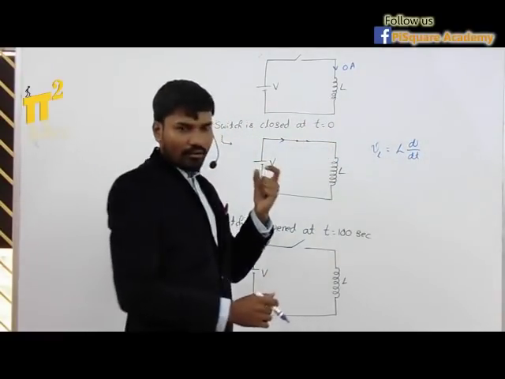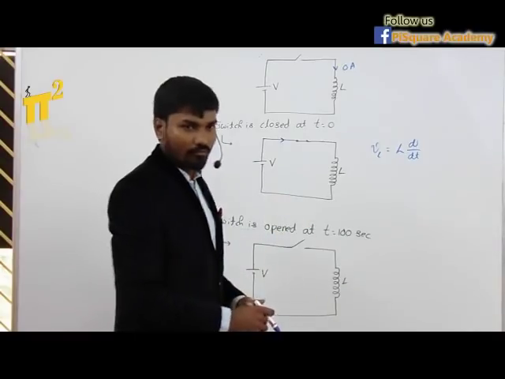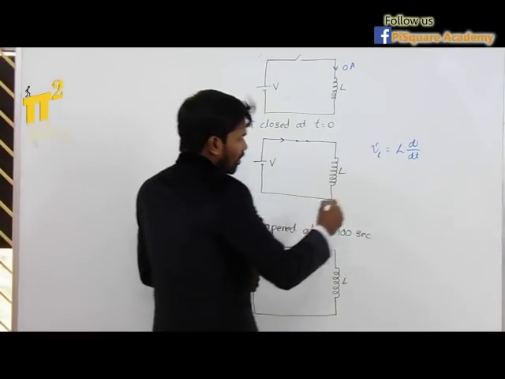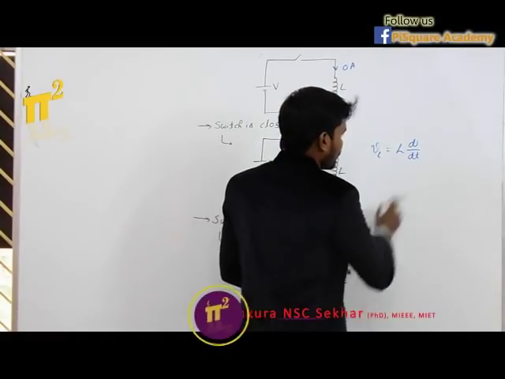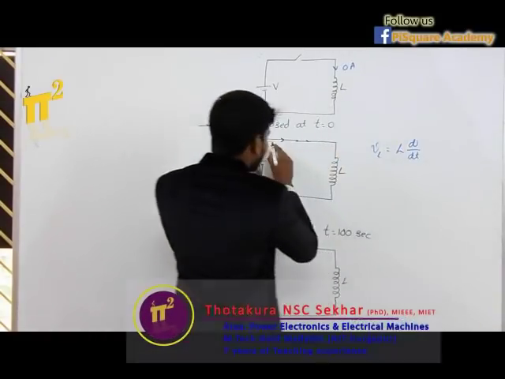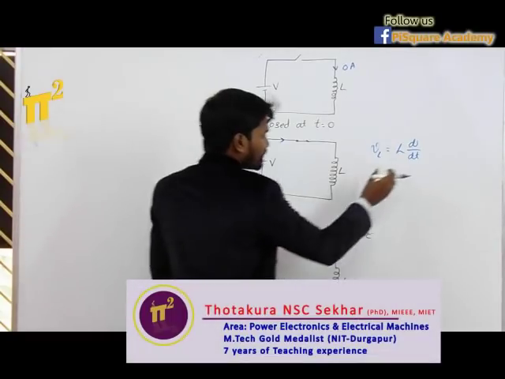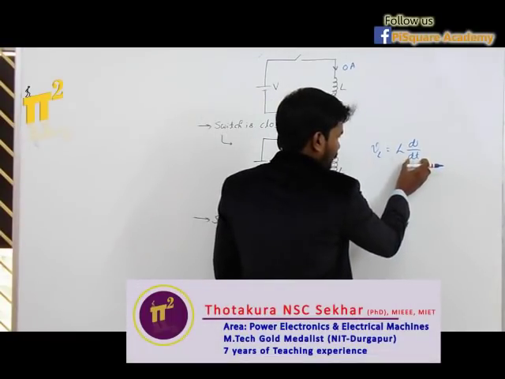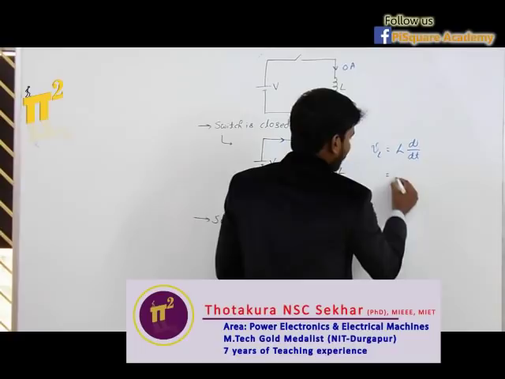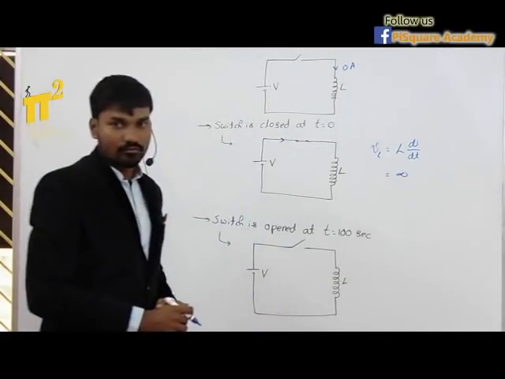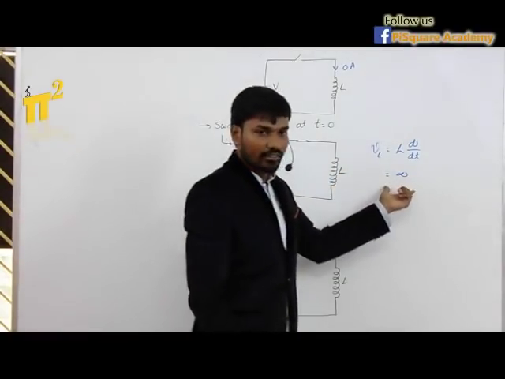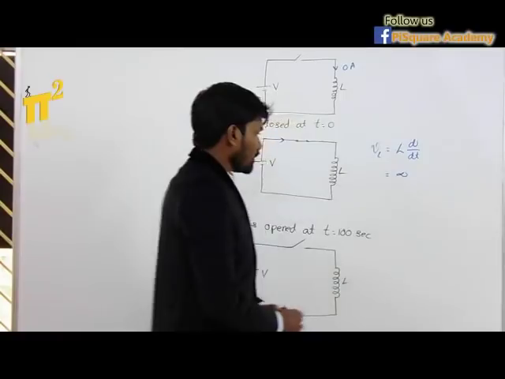Because the change is happening within very small time, almost 0 time. So what will be the value of this L dI by dt? We have an attempt of current to flow within small time. So this VL will be, if this dt is 0, this VL can be infinity. It is not infinity, it can be infinity.